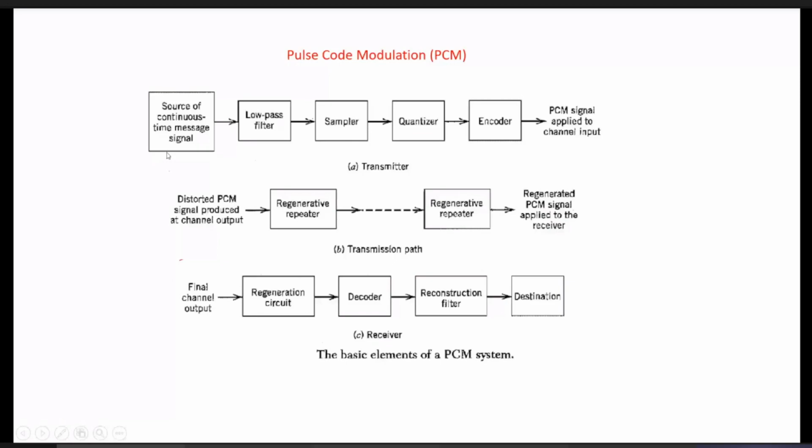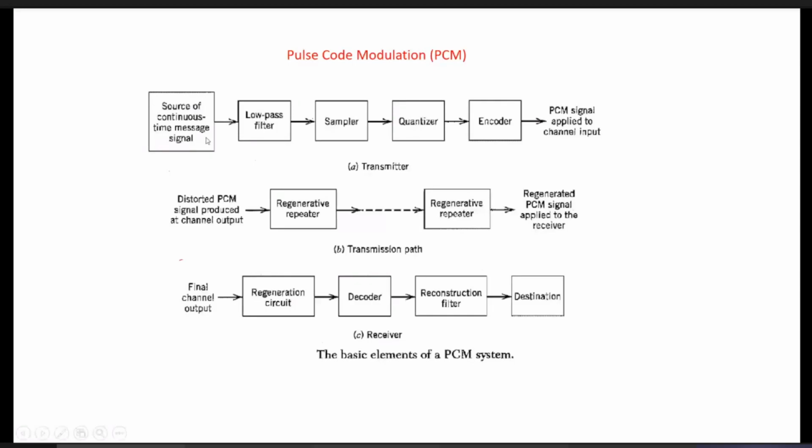The rest of the blocks are used just to convert these analog signals to the equivalent digital signals. The first step is the low pass filter. Whether you mention the low pass filter in the block diagram or not, it is not mandatory, but these three blocks are mandatory. This low pass filter is used to restrict the frequency band of the message signal to a maximum limited frequency of say fm.